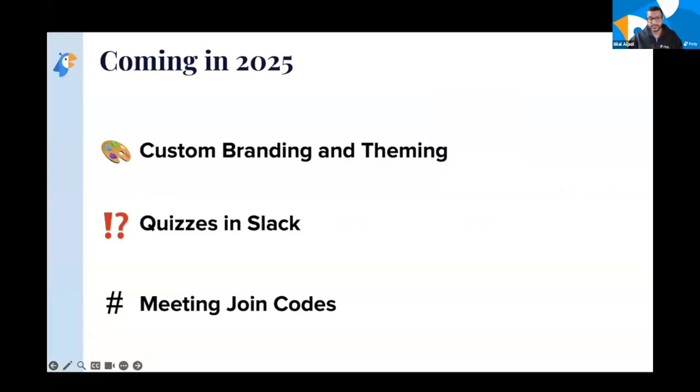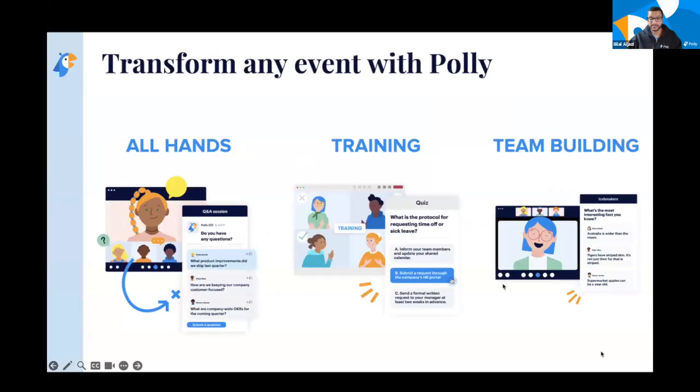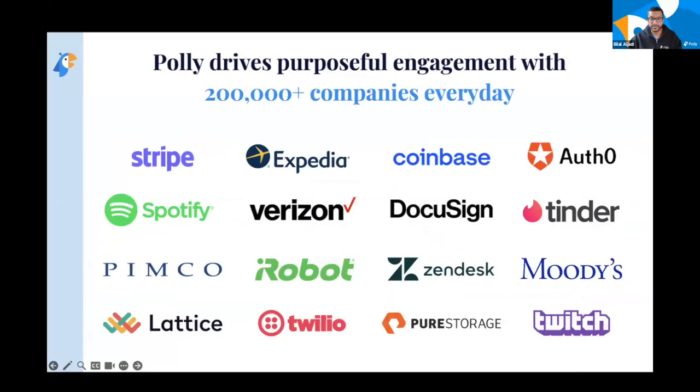Cool. So that's what I wanted to talk about in terms of what's coming up on our roadmap. We're really excited about the event experiences that this unlocks with Poly. You can use it in any kind of event: all hands, trainings, team building. You will be joining some amazing company. We have people from awesome companies here on the call, and across our customer base we have amazing, innovative companies as well. We are very excited to have all of you use all the great stuff that we're building. The team is shipping at a super fast pace, but we're also always open to feedback.